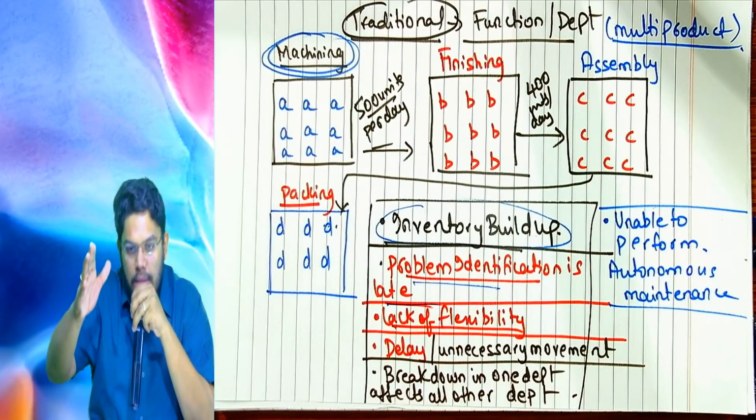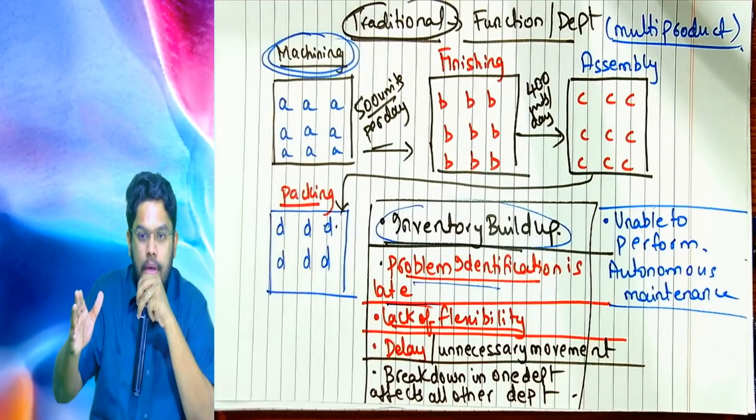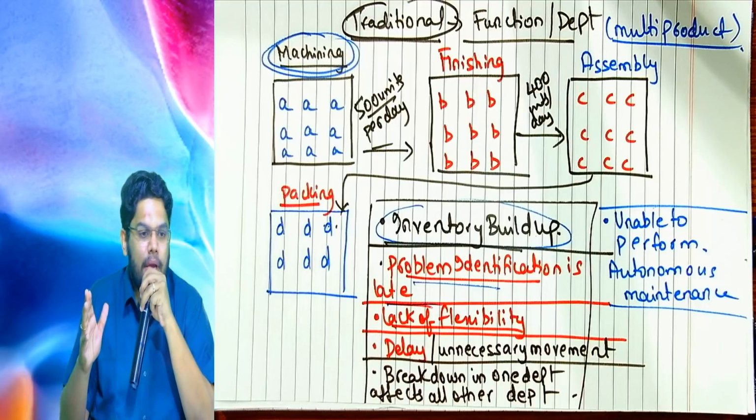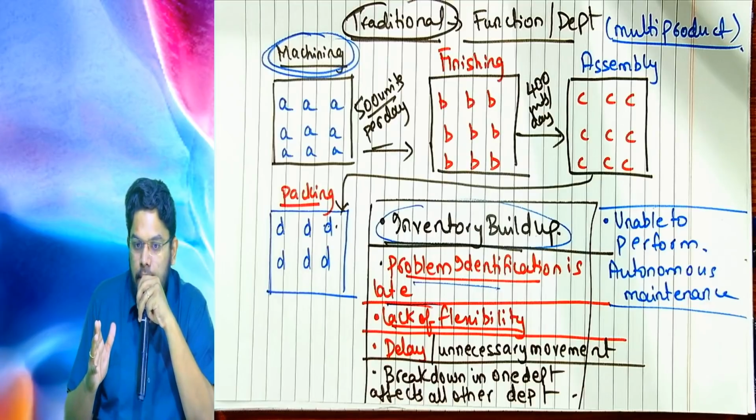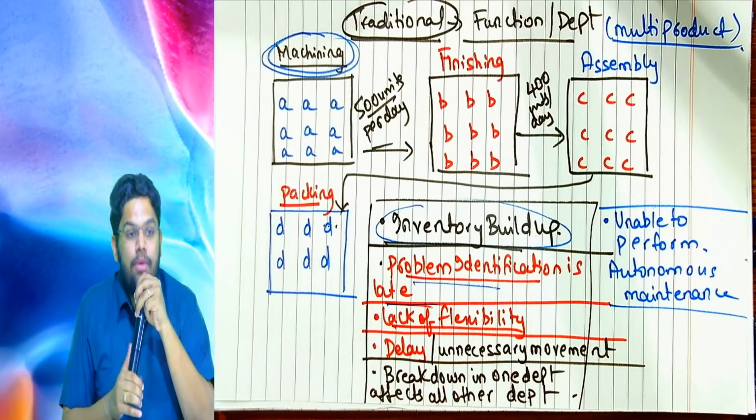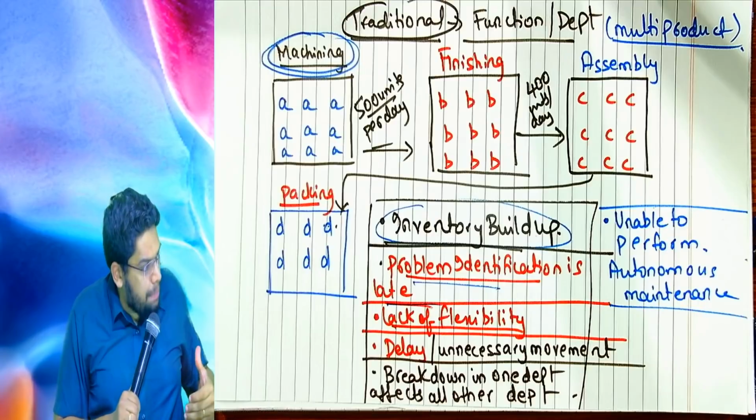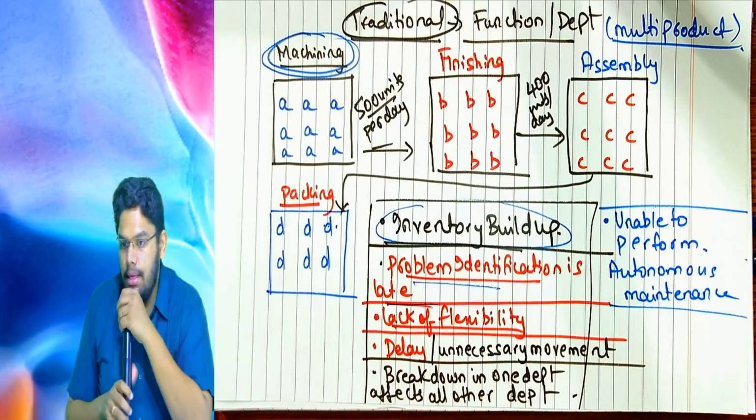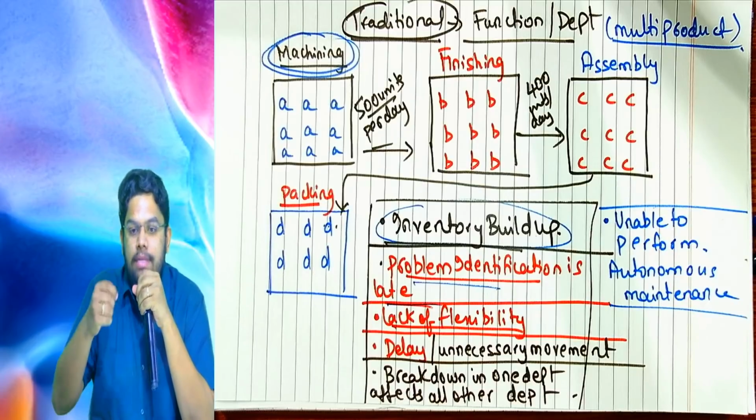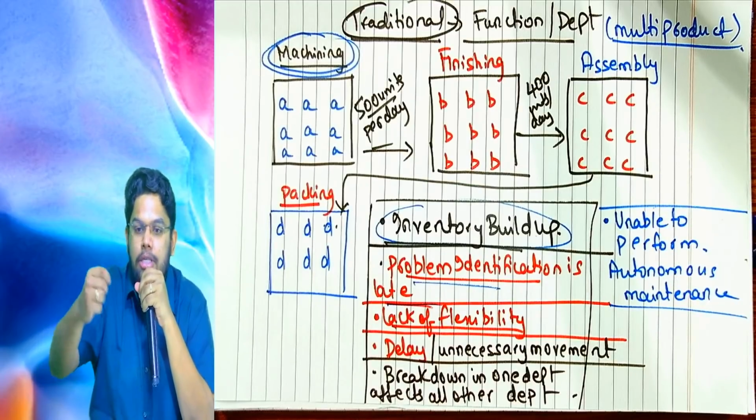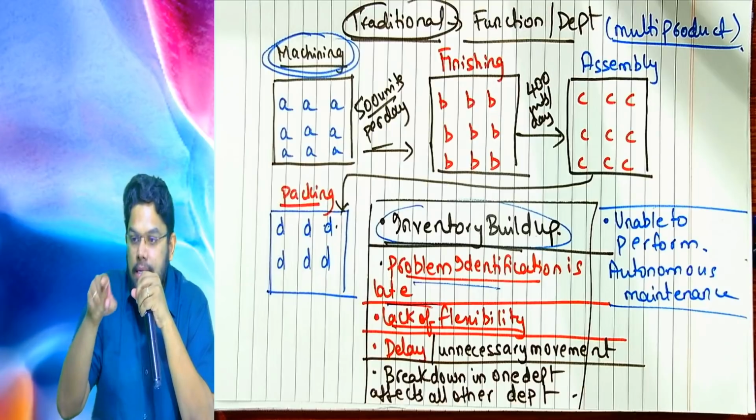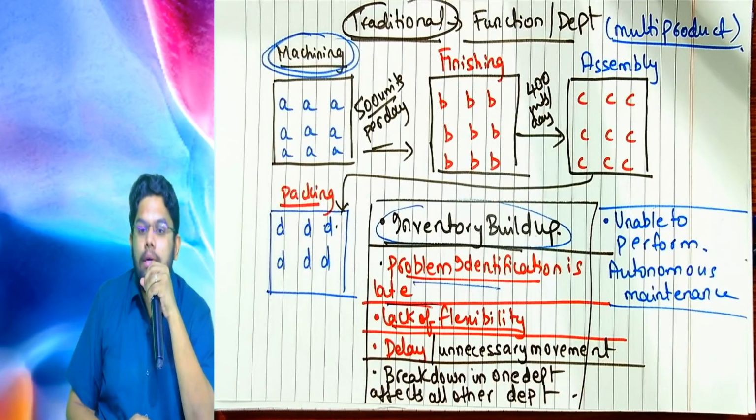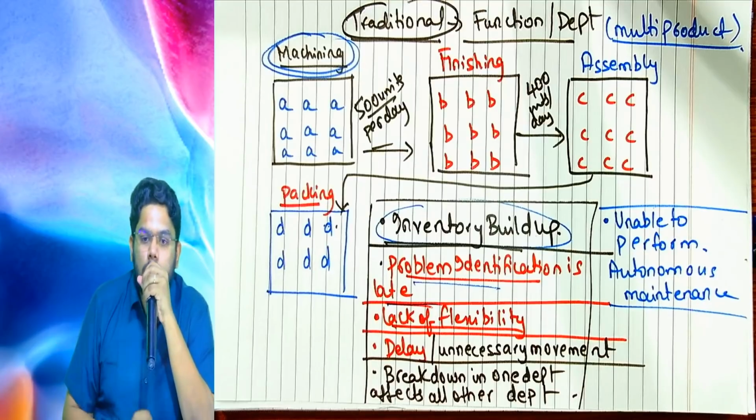Now tell me, what are the three problems quickly? Inventory build-up, late identification of the problem, lack of flexibility. Another problem is delay and unnecessary movement. One of the 7 wastes is motion and transportation. In the lean system, out of the 7 wastes, one of the wastes is what? Motion and transportation, yes or no?